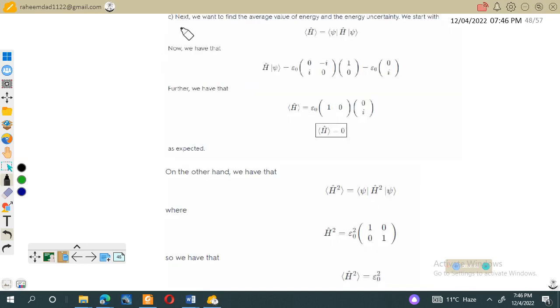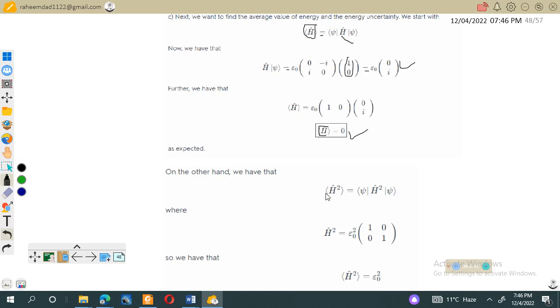Okay, in the third part, next we want to find the average value of energy and the energy uncertainty. We start with the average value, which can be found by inserting the operator between the two states, psi, h, and psi. So we first have to find h psi, h is given, and we have the state at this time. So we apply these two methods. This will give us h psi. So if we put it back, the average of h is equal to 0. So it means the average energy is equal to 0.